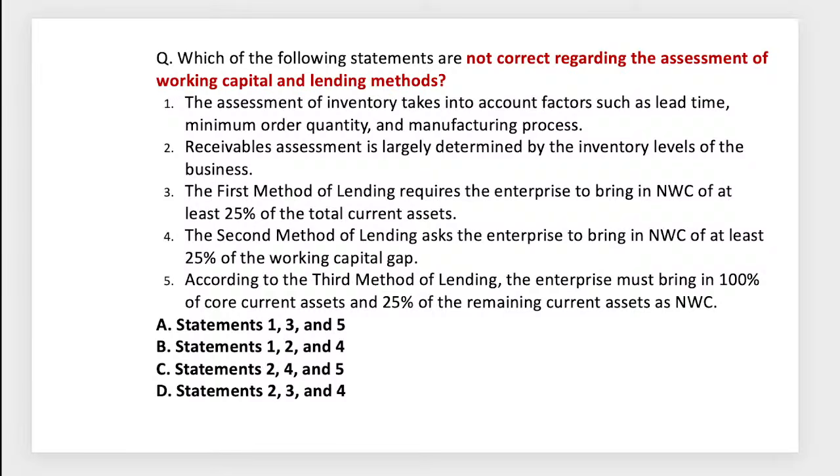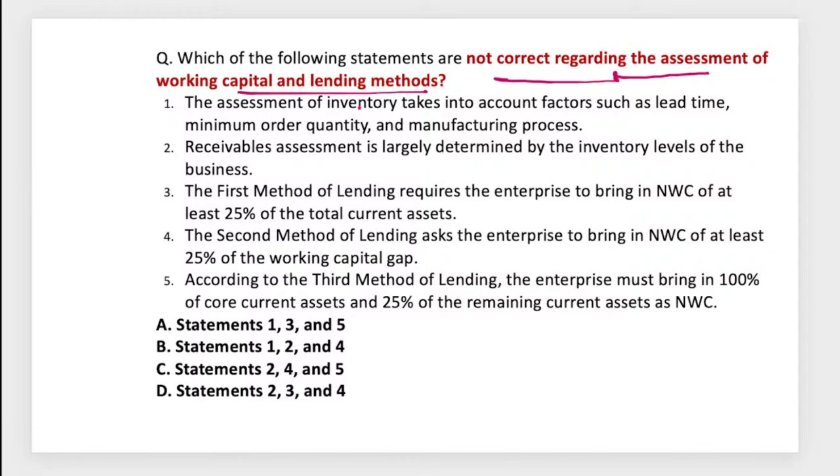Those who are joining now, which of the following is not correct? The assessment of working capital in lending method. So the first one is C. Sushil sir is saying C. Sorry, Pradeep sir. Ashima ma'am is saying, I guess that is for the previous question. Sushil sir is saying option A.